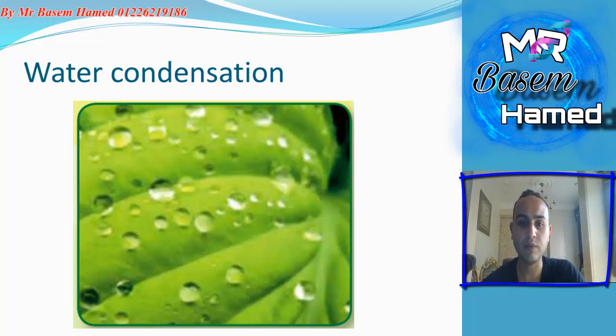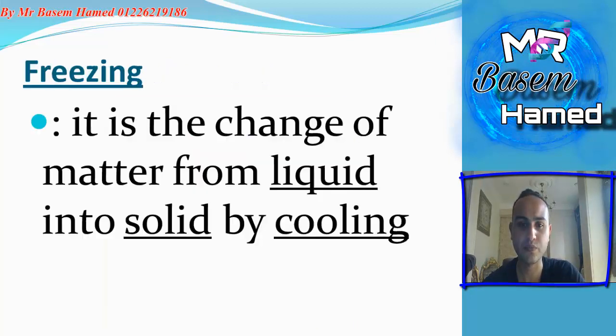The water vapor in the air is in a gaseous state, and by cooling it changes into water drops over cold surfaces, like cars and the leaves of plants, because it is cold.